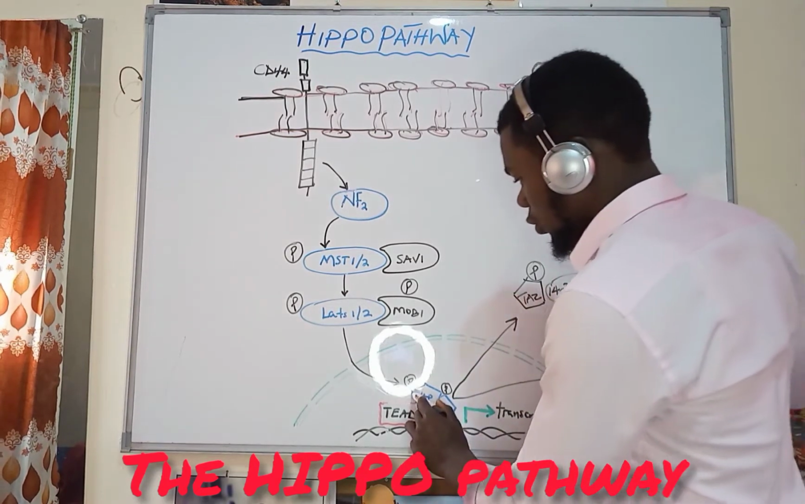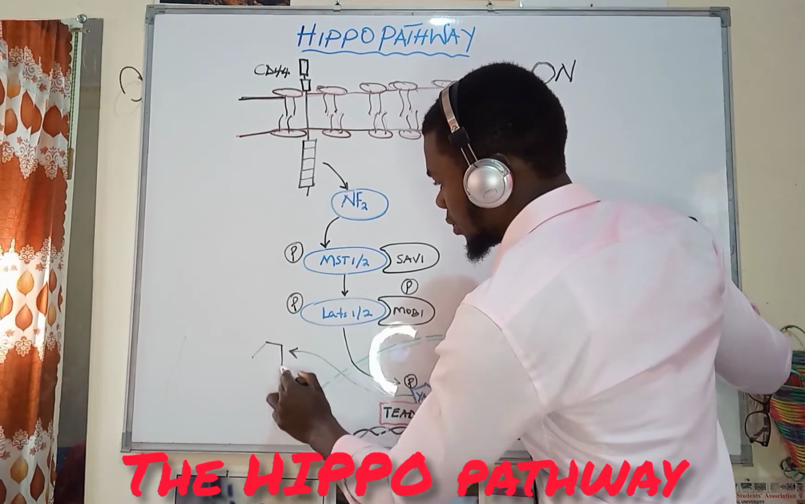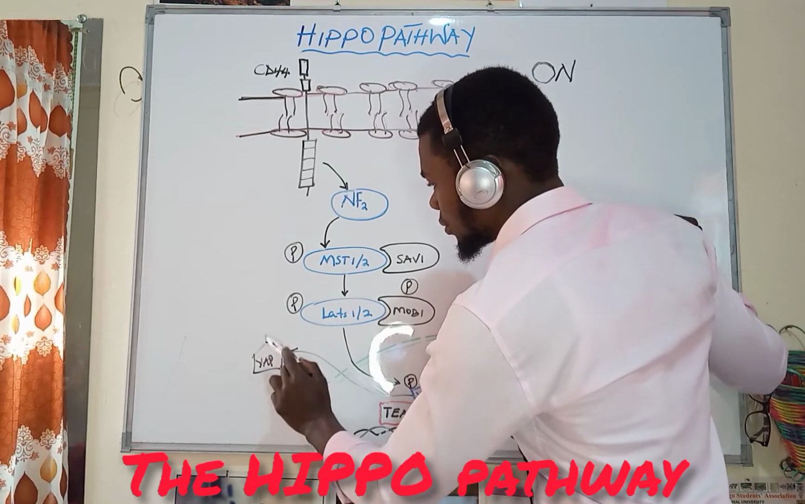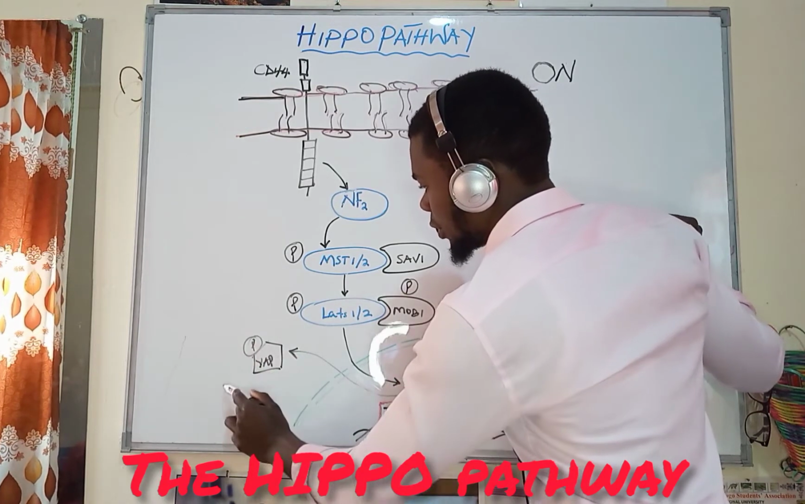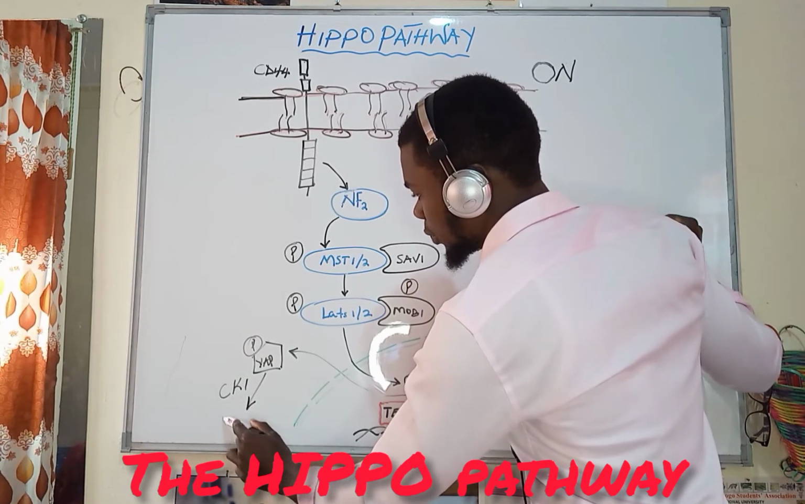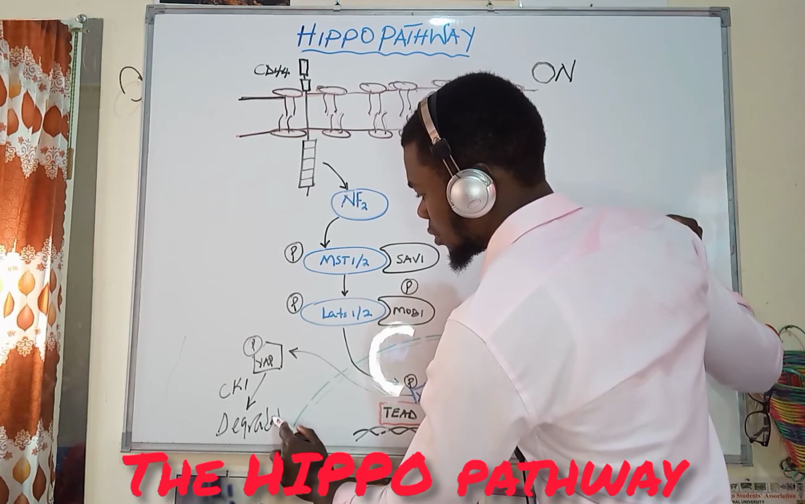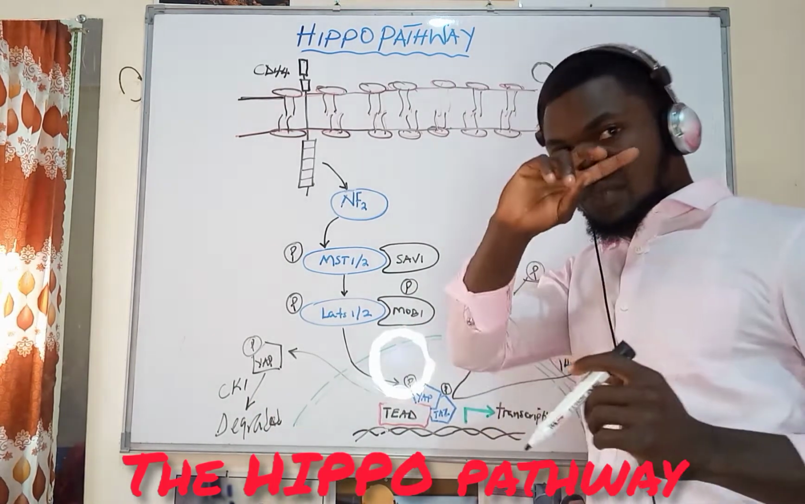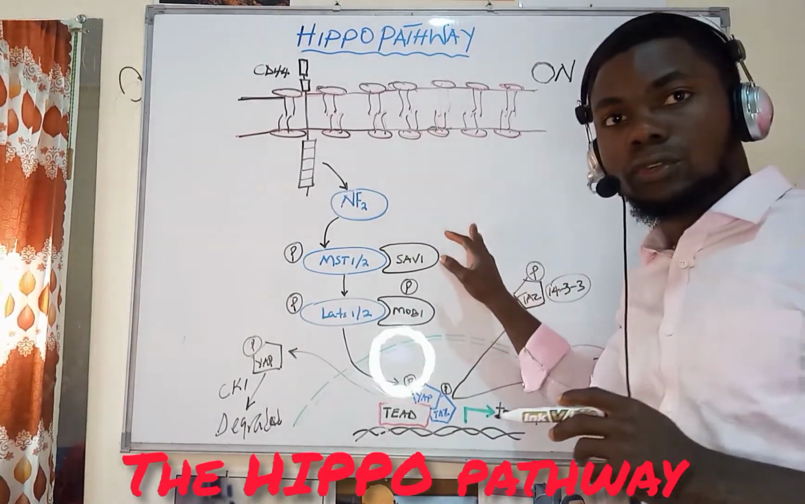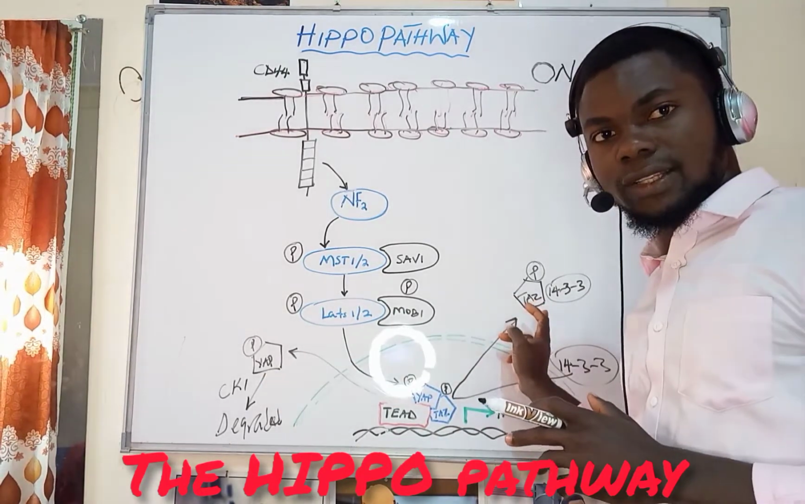The YAP is also going to be carried out of the nucleus, the phosphorylated YAP. So in presence of CK1, it's going to be degraded. So we are seeing switching on of this pathway is going to lead to degradation of these two proteins.